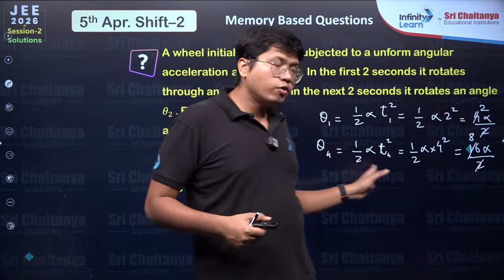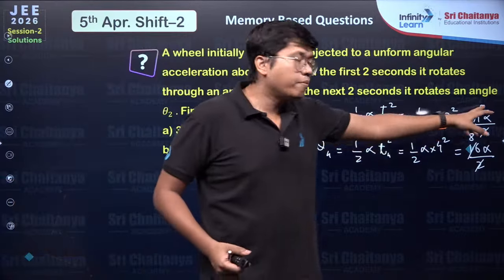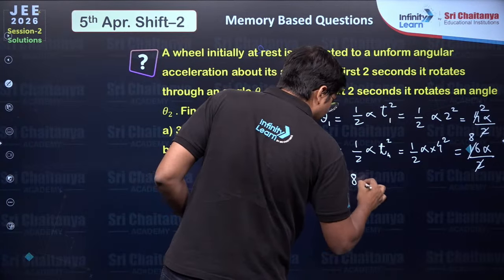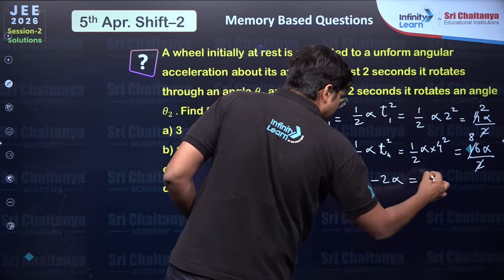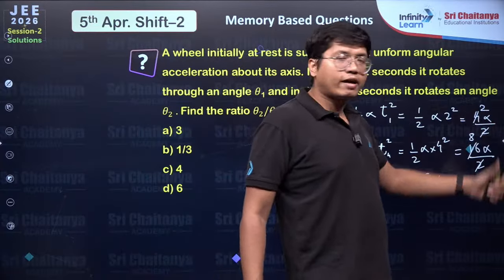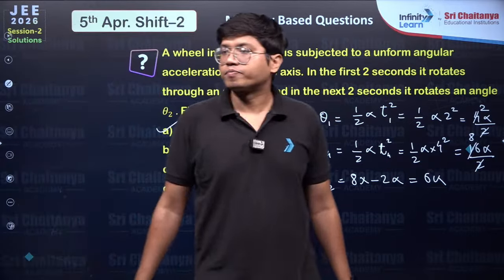But in that 2 second to 4 second interval, in the next 2 seconds, it travels 8 alpha minus 2 alpha. So my θ2 is 6 alpha. If you want θ2 by θ1, that's 6 alpha divided by 2 alpha. The answer is option A, 3.